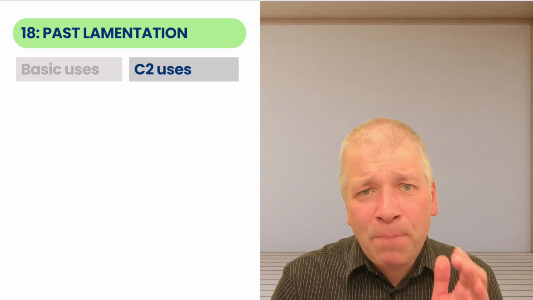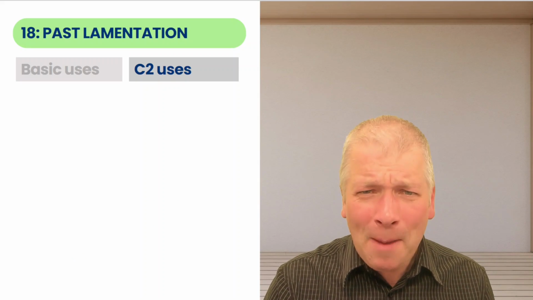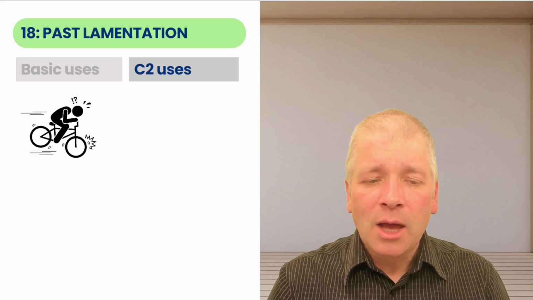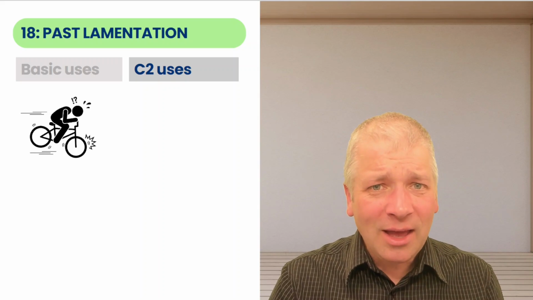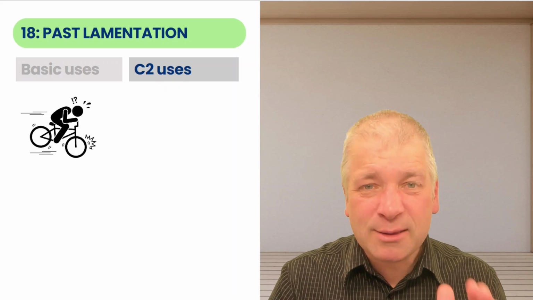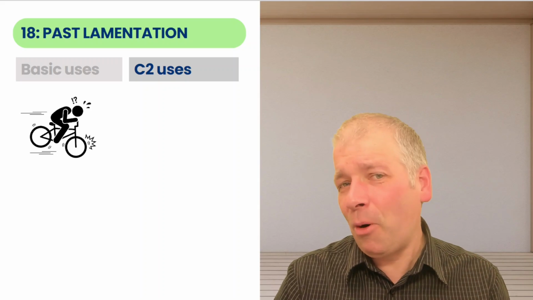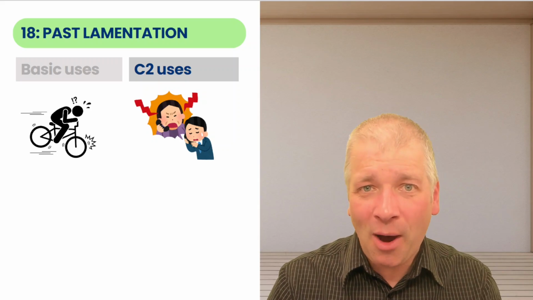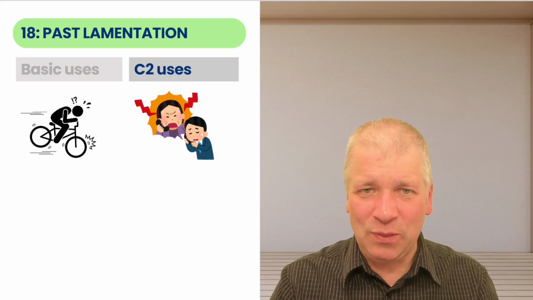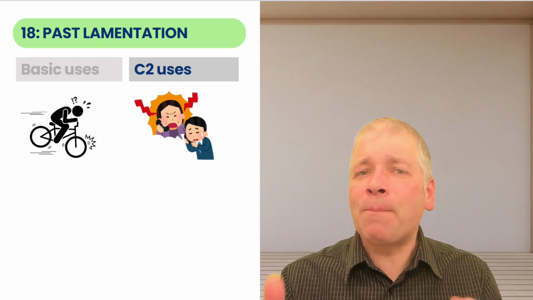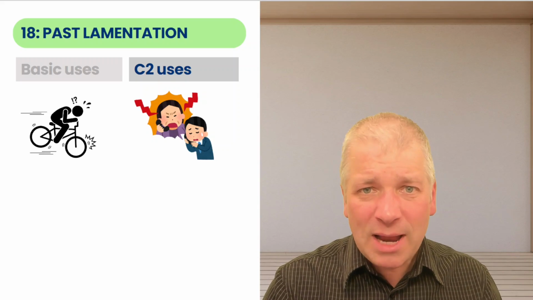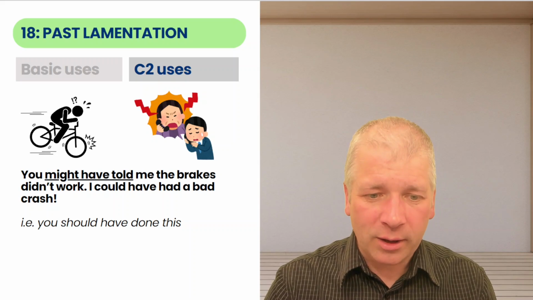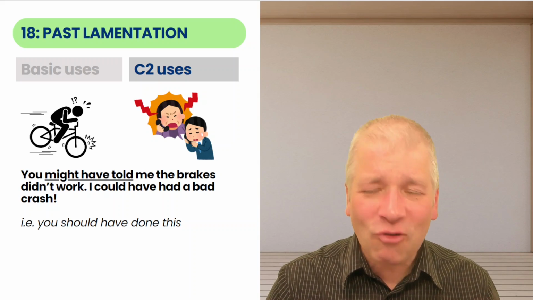Number 18 is past lamentation. What do I mean by past lamentation? Stay with me, I will explain. Have you ever ridden a bike and found it has a problem with its brakes, causing a problem such as a crash? Now, if someone has lent you the bike, you're probably going to be angry with them that they gave you a bike and the brakes didn't work on that bike. You might say this: you might have told me the brakes didn't work. I could have had a bad crash.